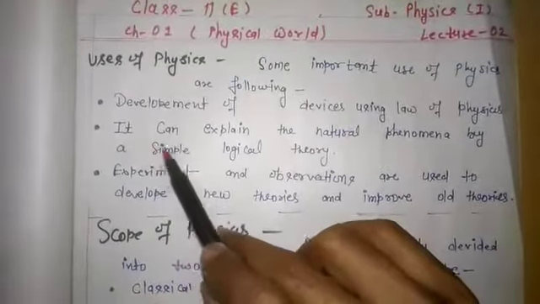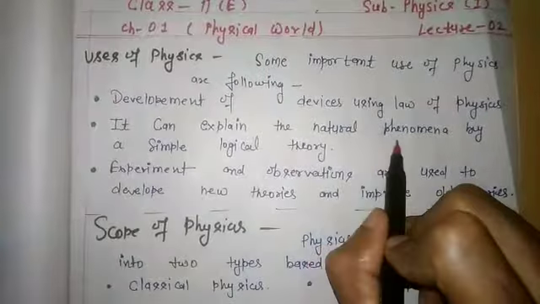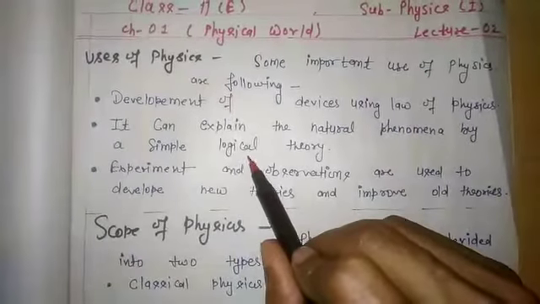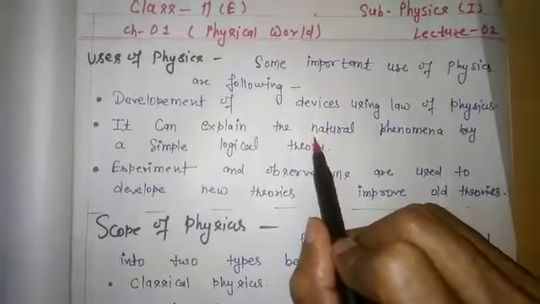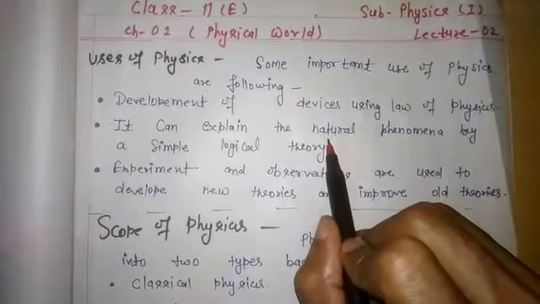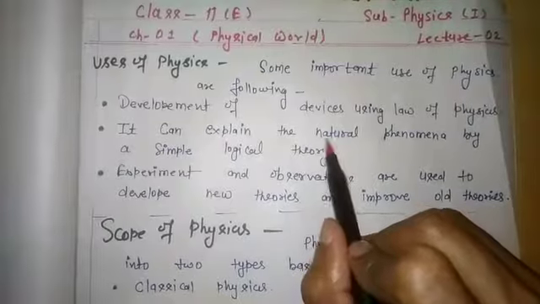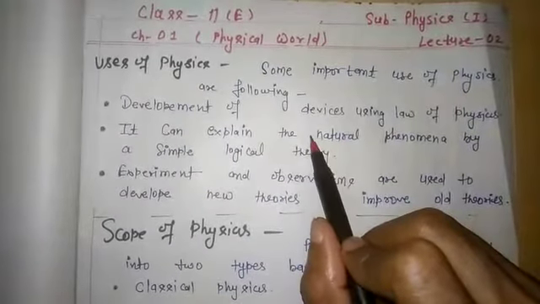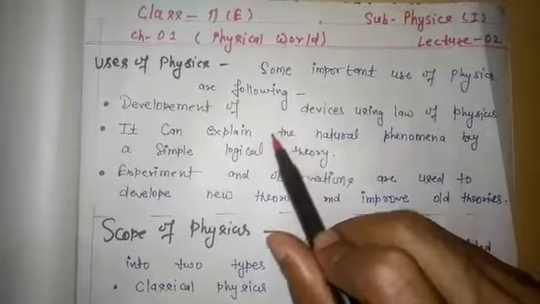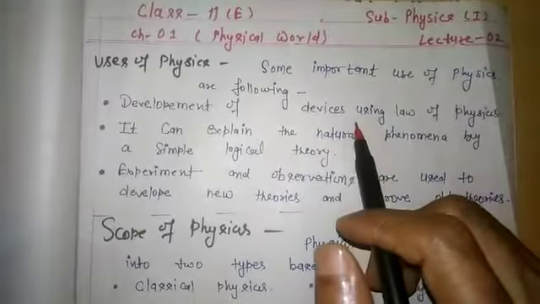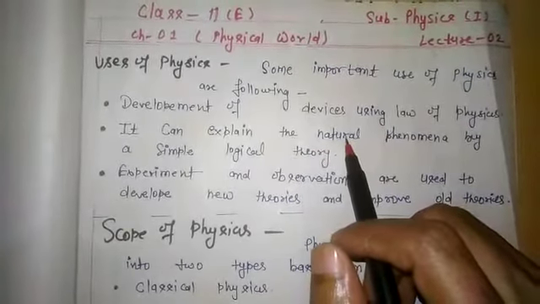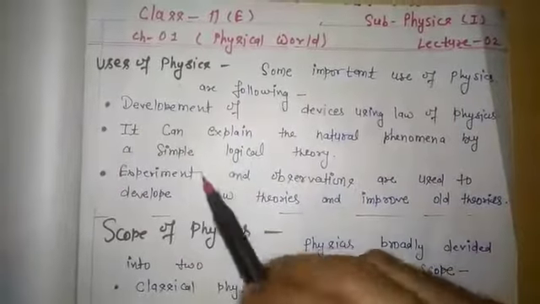And the second, it can explain natural phenomena by a simple logical theory. We can easily explain many natural phenomena, such as heat flowing from high temperature to low temperature. This can be easily explained by thermodynamics.